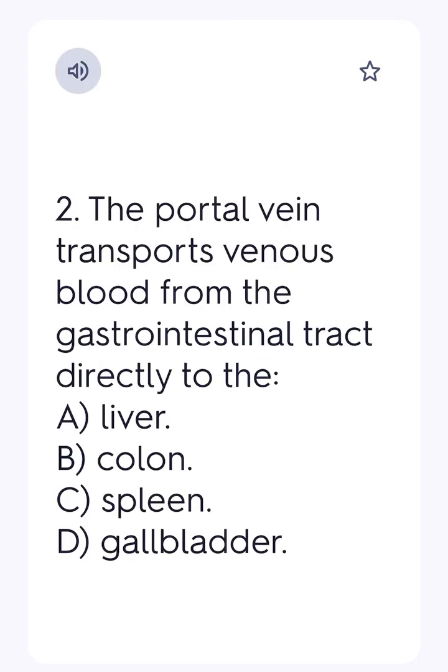2. The portal vein transports venous blood from the gastrointestinal tract directly to the A. liver, B. colon, C. spleen, D. gallbladder. Ans. A.